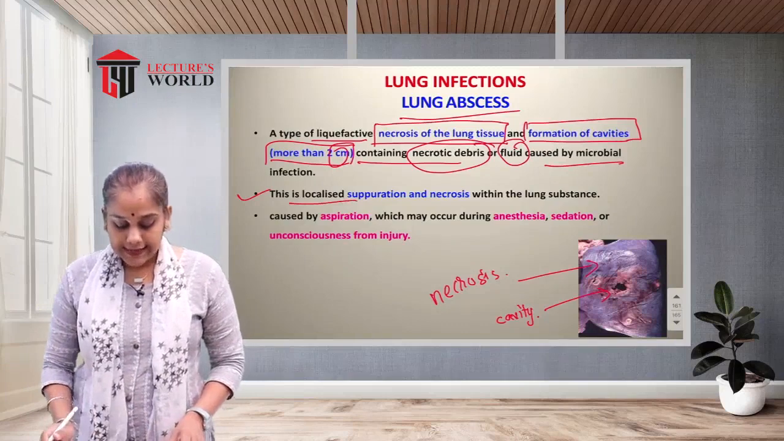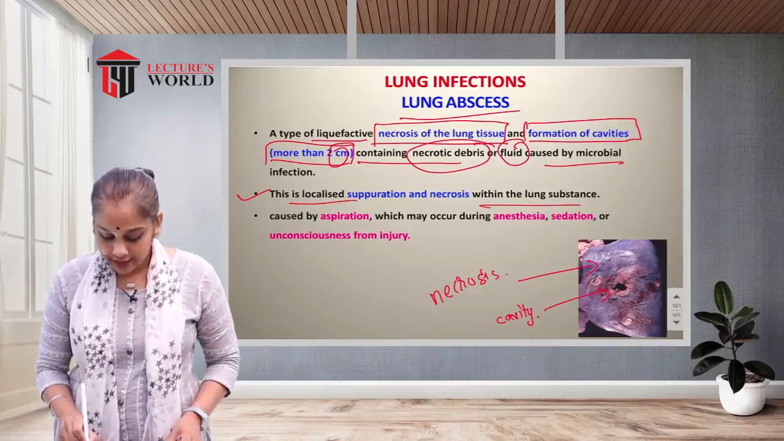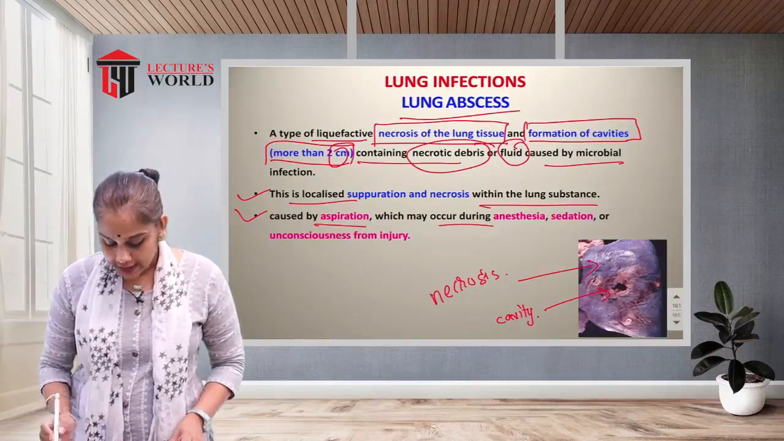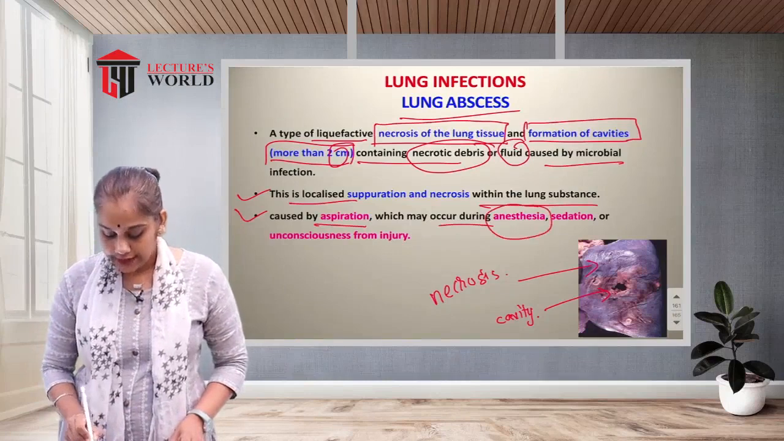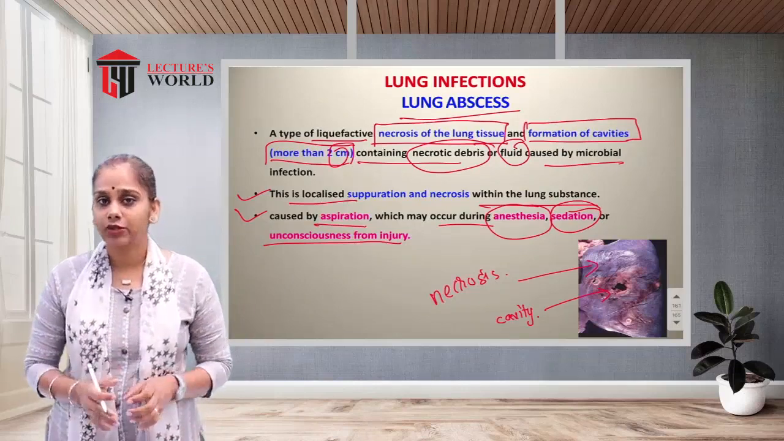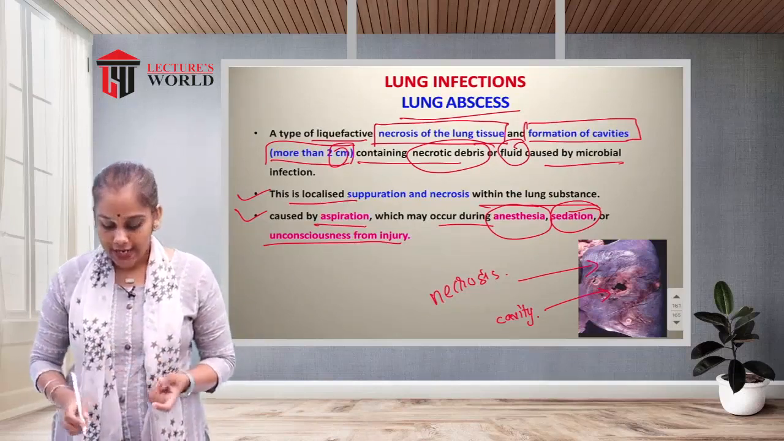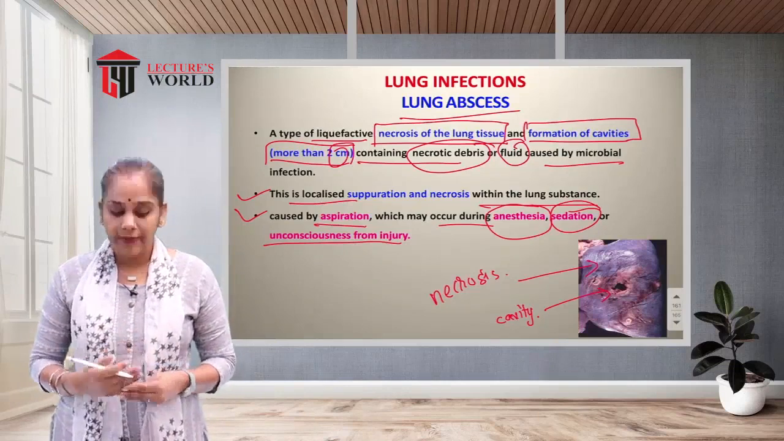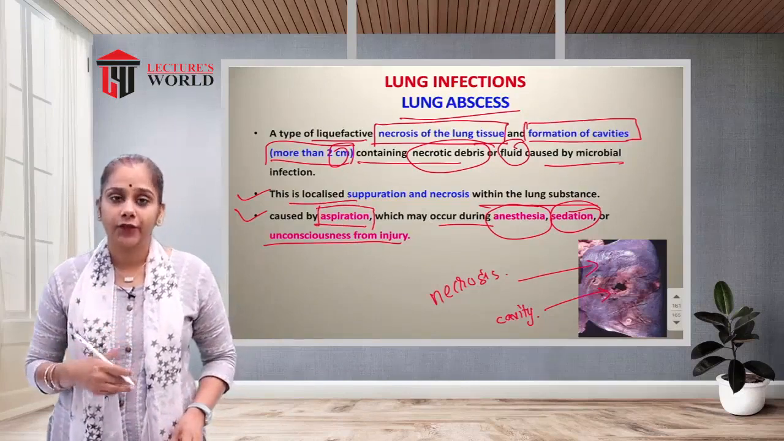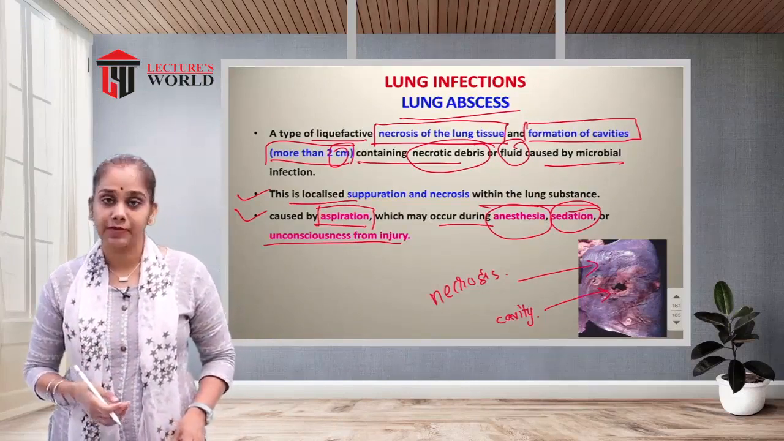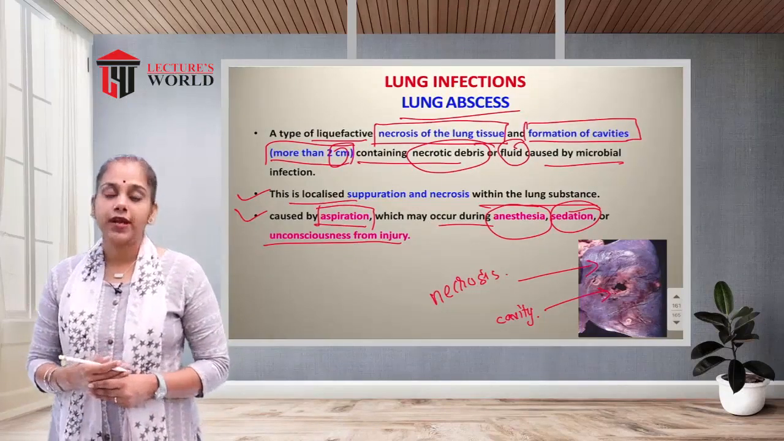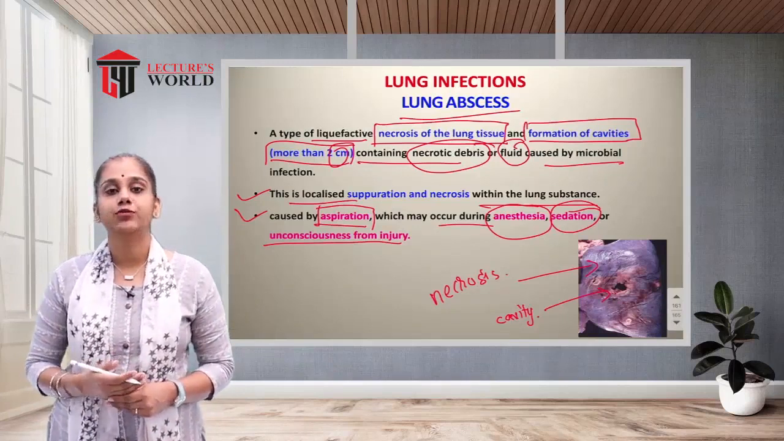This is a localized suppuration and necrosis within the lung substance caused by aspiration, which can occur during anesthesia, during sedation, or unconsciousness from injury. At the time of unconsciousness, sedation, or anesthesia, some material can be aspirated into the lungs. They can cause a lung abscess. So what is lung abscess? There will be necrosis of the lung tissue as well as formation of a cavity that is more than 2 centimeters.